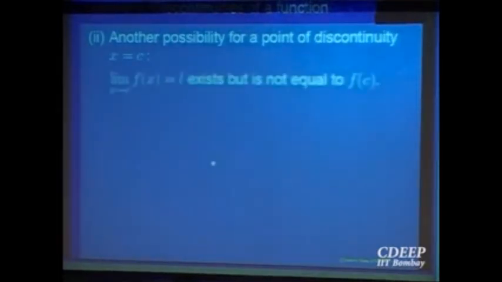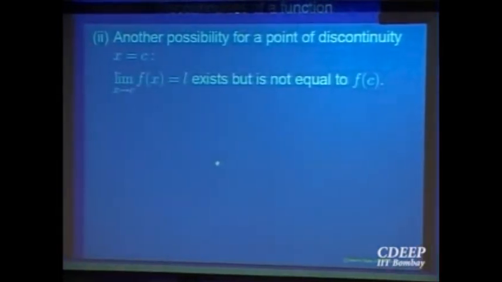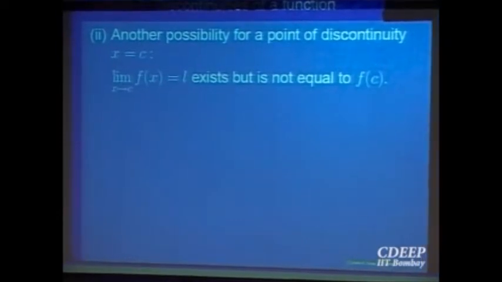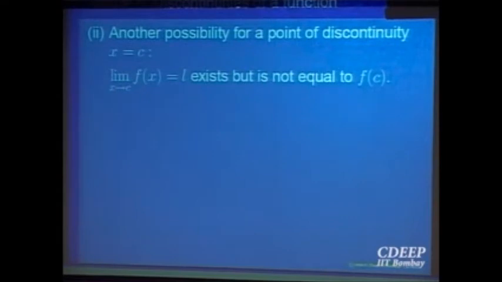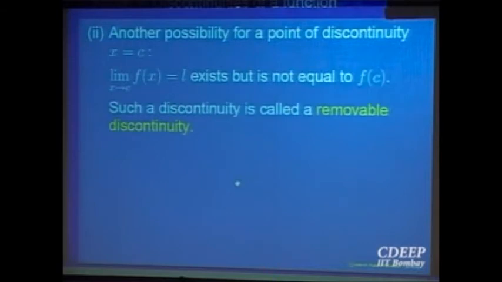Another possibility can happen. Both left hand and right hand limits exist. They are equal to L. But what can go wrong? That is not equal to the value of the function at that point. That was the very first example I looked at. When 2x plus 1, and at the point 1 the value we gave it as 5. That was not the value expected of it. The limit was equal to 3, but that was not equal to the value of the function at that point. Such kind of functions are said to have a discontinuity which can be removed. Because the limit exists, if we change the value of the function at only one point, then the function becomes continuous at that point. So that's why this is called a removable discontinuity.